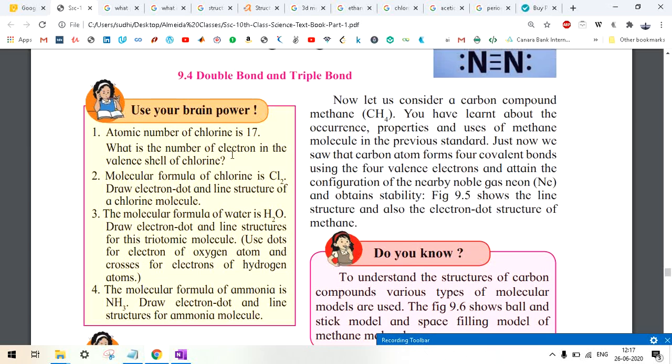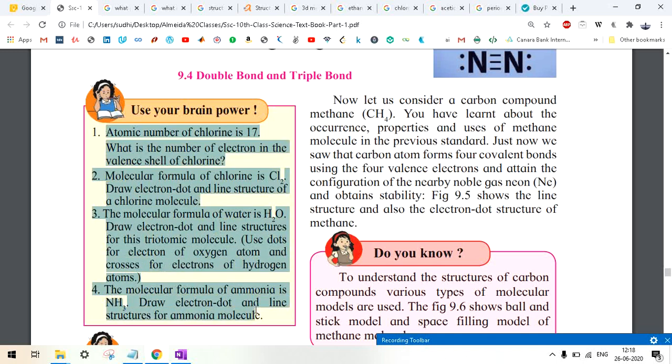Now, the atomic number of chlorine is 17. What is the number of electrons in the valence shell? Please do all these things and ask me if you have any doubt. Please do it, it will clear your concepts. I have always told you to do this,